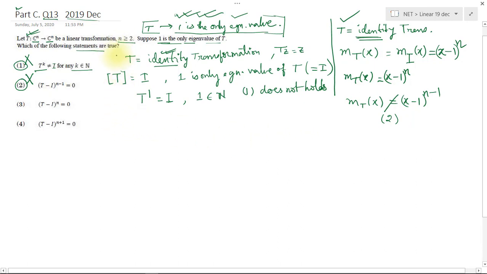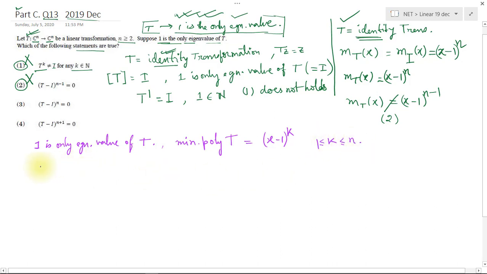Now we'll check options 3 and 4. The property given here is that 1 is the only eigenvalue of T. So the minimal polynomial of T will be of the form x minus 1 to the power k, where k is a natural number between 1 and n.